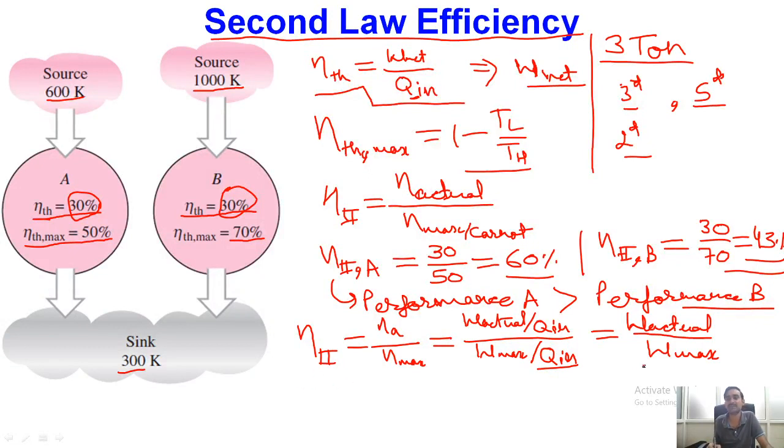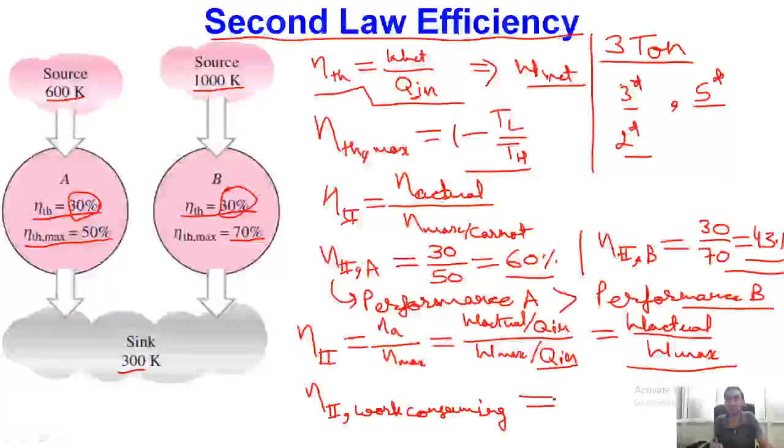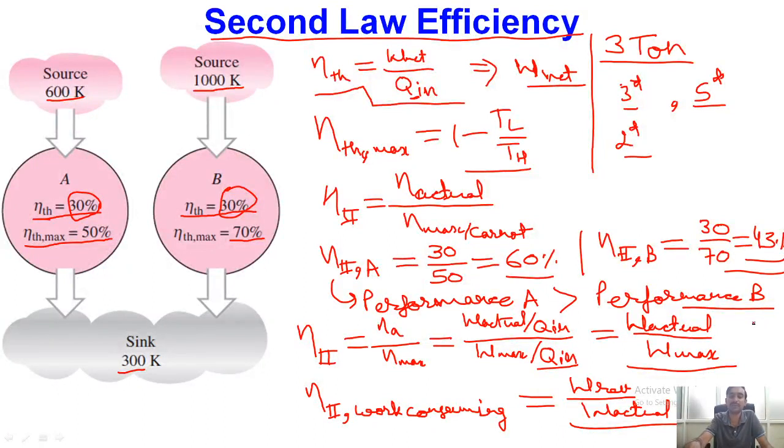This definition is valid for work producing devices. For work consuming devices, what will happen? Obviously the reversible work will be less than the actual work. So for work consuming devices, second law efficiency is reversible work divided by actual work. The importance of second law efficiency we have already seen: it represents the correct idea about the performance of any thermodynamic device.